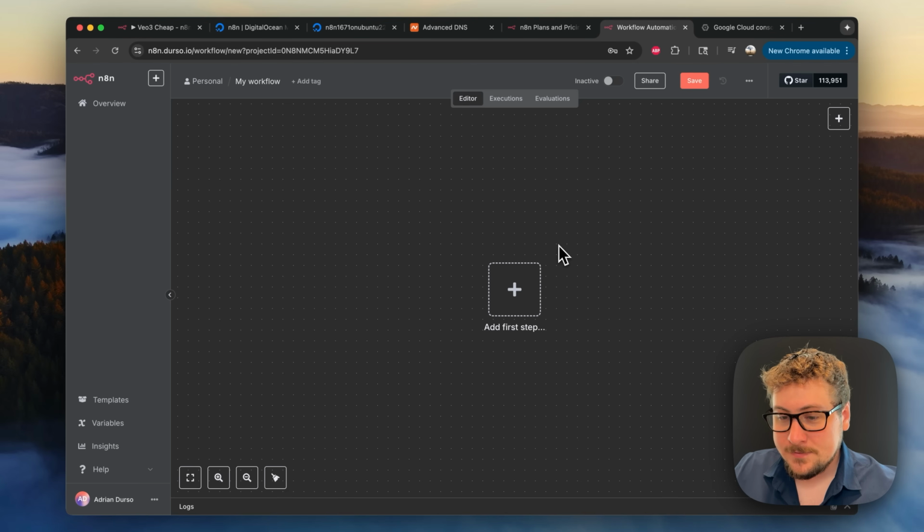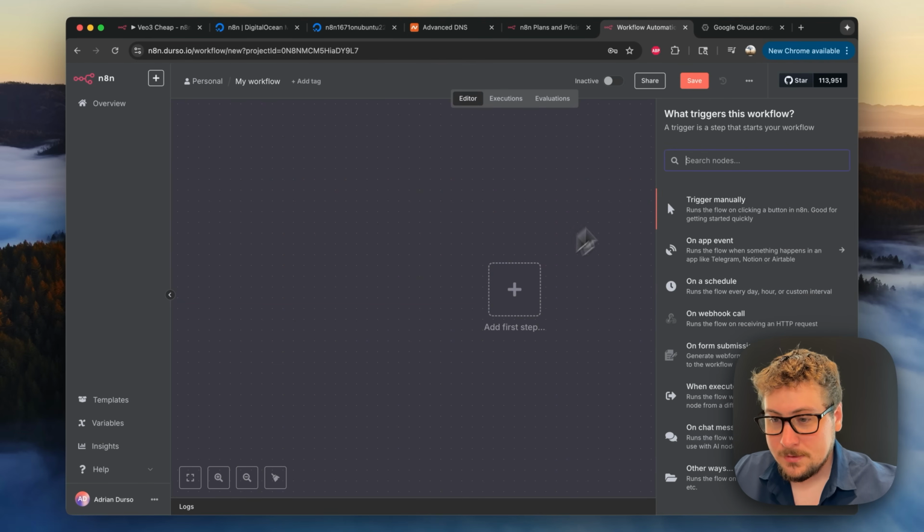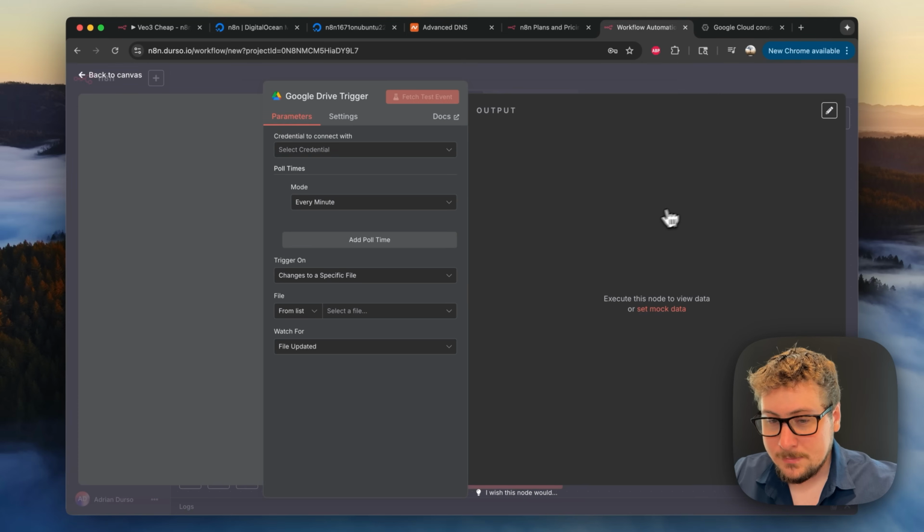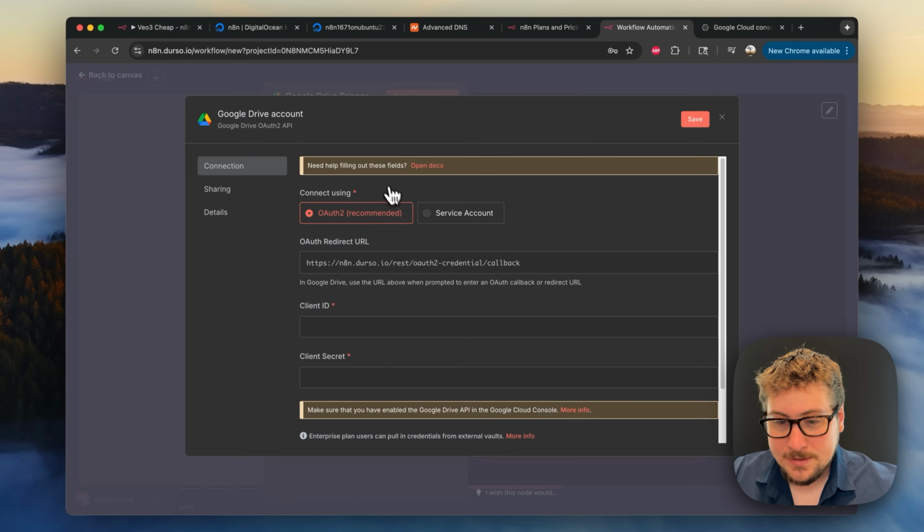You're also going to need this for Google Drive, even on N8N's hosted version. So we're going to have to go through and do it. But keep in mind, when you do this, it will work for Google Sheets, Gmail, as well as Google Drive all in one. But I'm going to be doing the Google Drive portion. So we're going to be popping up a Google Drive node. And you'll see this is a brand new N8N, so I don't have any credentials.